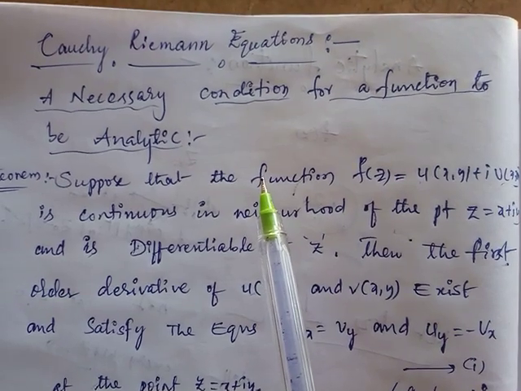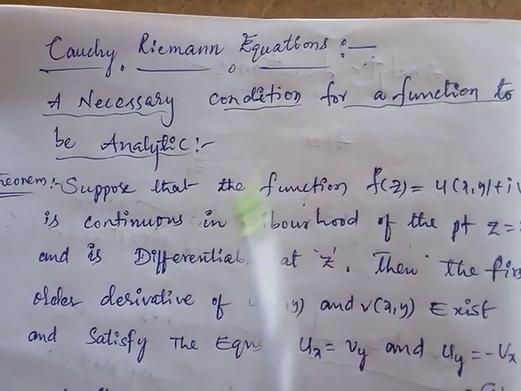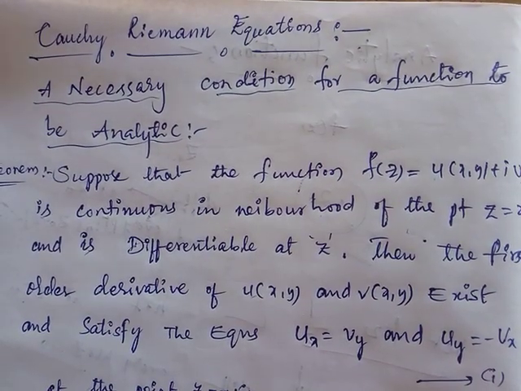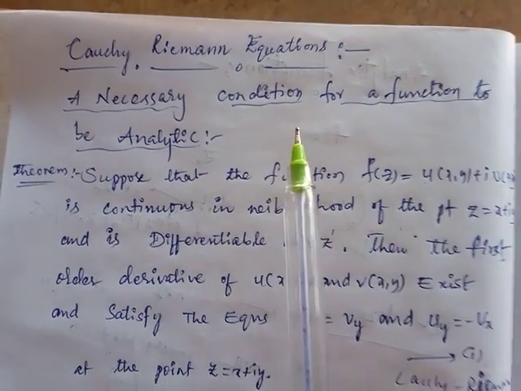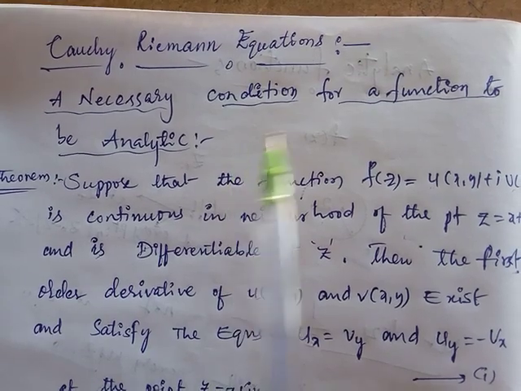Okay, we have here two theorems. One is the necessary condition for a function to be analytic, and the second one is the sufficient condition for a function to be analytic. We will discuss that one later. So see here, first one. We have the first theorem, a necessary condition for a function to be analytic. What is the necessary condition for a function to be analytic?